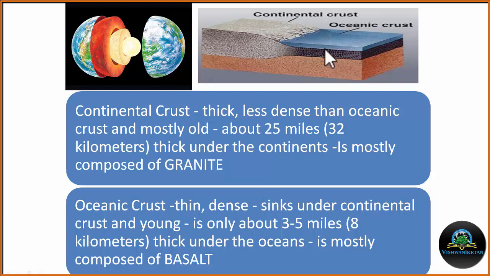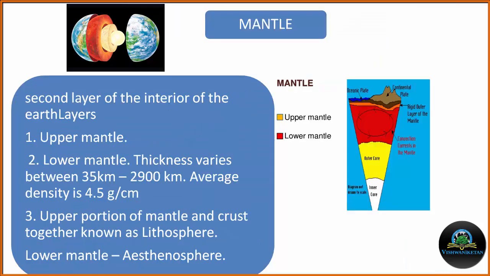The oceanic crust is thin and dense, sinks under the continental crust, and it is believed to be relatively younger than the continental crust. It is about 3 to 5 kilometers, or up to 8 kilometers, thick under the ocean. The average composition of the oceanic crust is basalt.